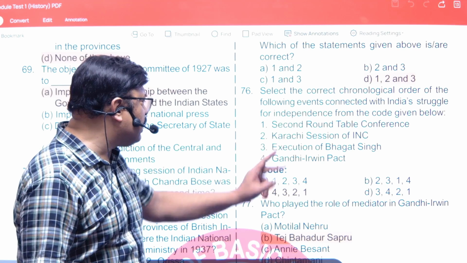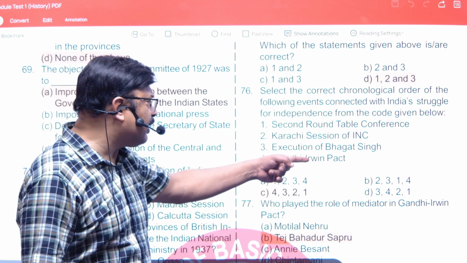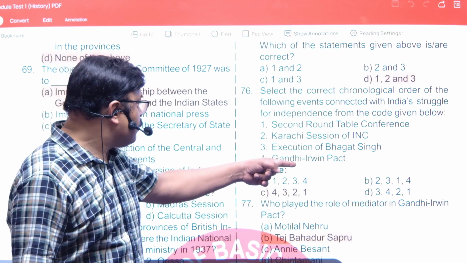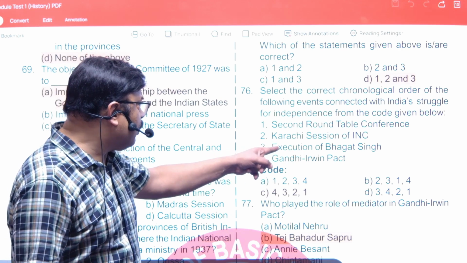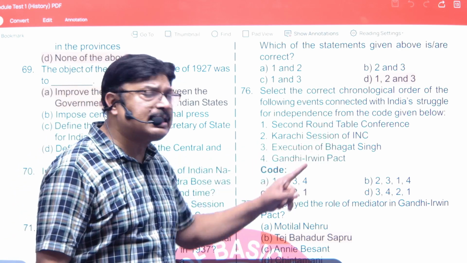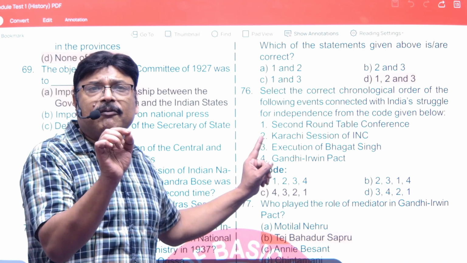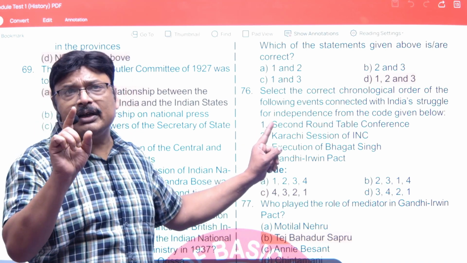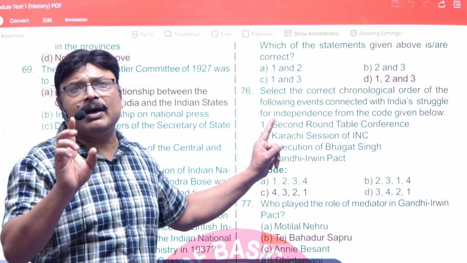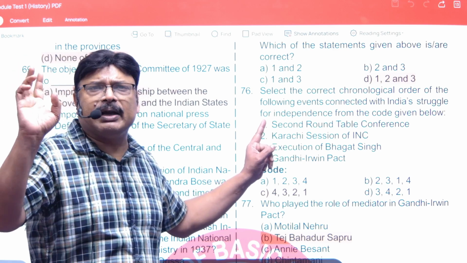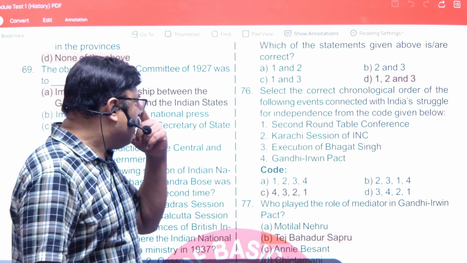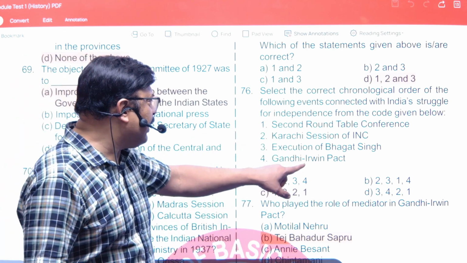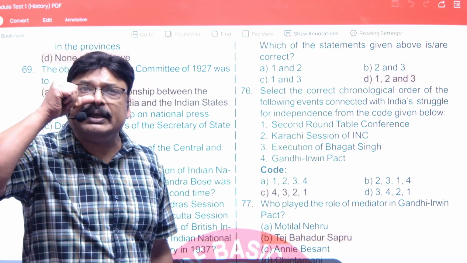Obviously, the second round table conference took place after the Gandhi-Irwin Pact. So obviously, that won't be first. Now, the Karachi session of Congress. Always remember, it was the annual session in 1931, but it is in December, because the Congress annual session is always in December. All four took place in 1931.